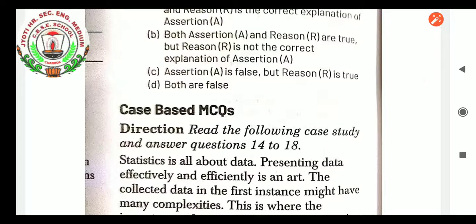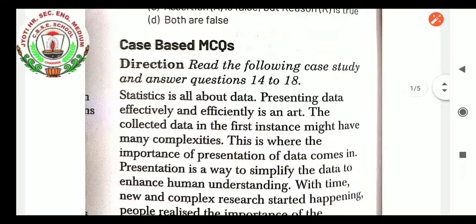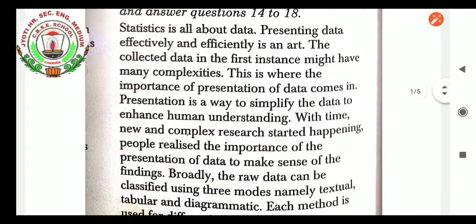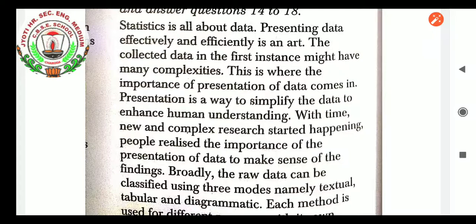Next, case-based MCQs. Let us see one case-based MCQ. Read the following case study and answer questions 14 to 18. Statistics is all about data. Presenting data effectively and efficiently is an art. This is a paragraph taken from your book itself. The collected data in the first instance might have many complexities.